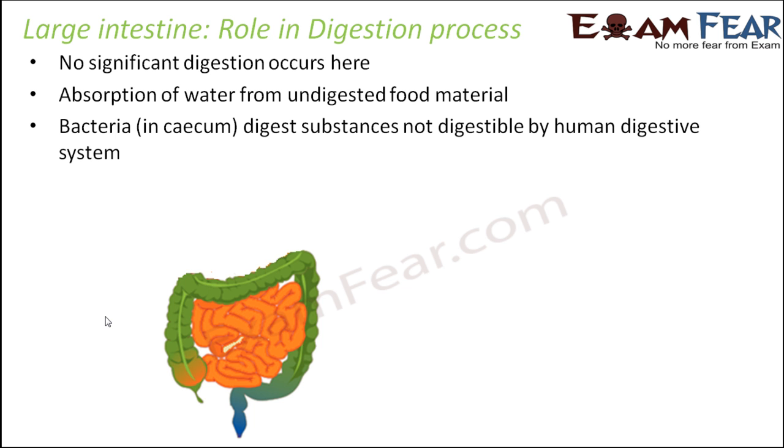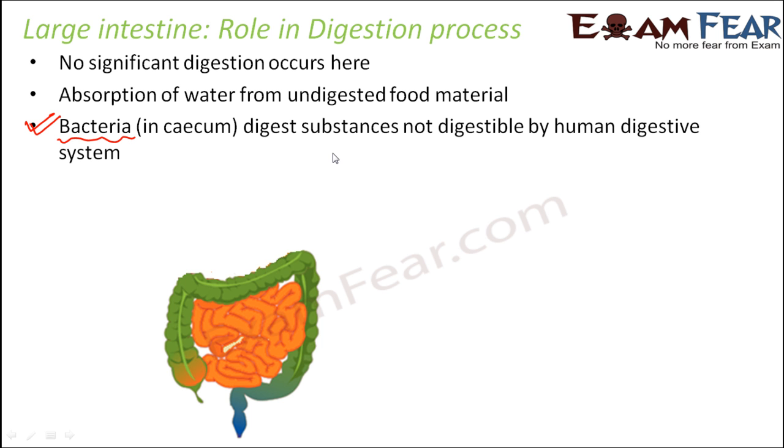Now let us talk part by part. Now as soon as the undigested food enters cecum, what happens is cecum is the place where the microorganisms live. Now these microorganisms sometimes digest substances which were not digestible by the human digestive system, but the bacteria can digest them. Right? Now there might be certain substances which cannot be digested by human beings, but they can be digested by bacteria.